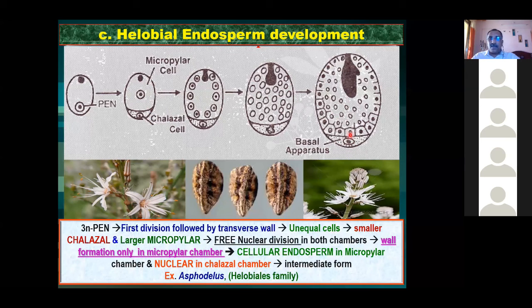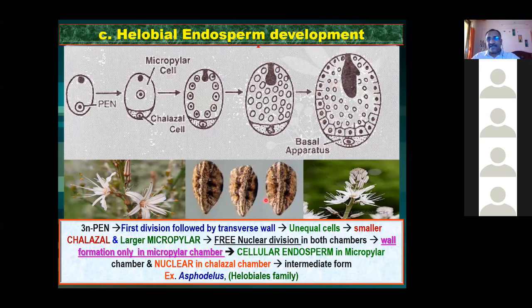Is it completely cellular? ये endosperm completely cellular है? No. Is it completely nuclear? No. ये दोनों का बीच में होता है.